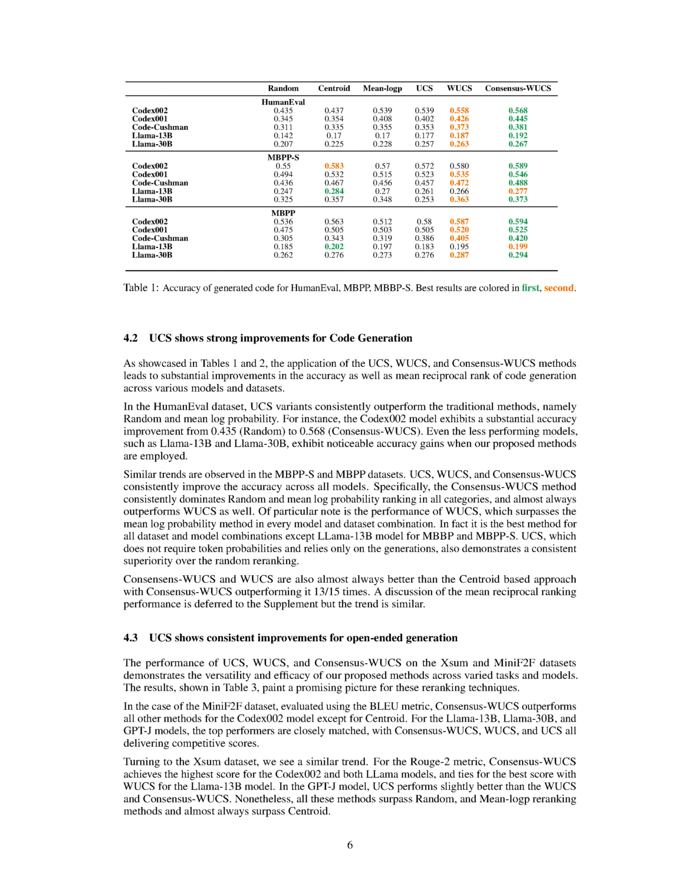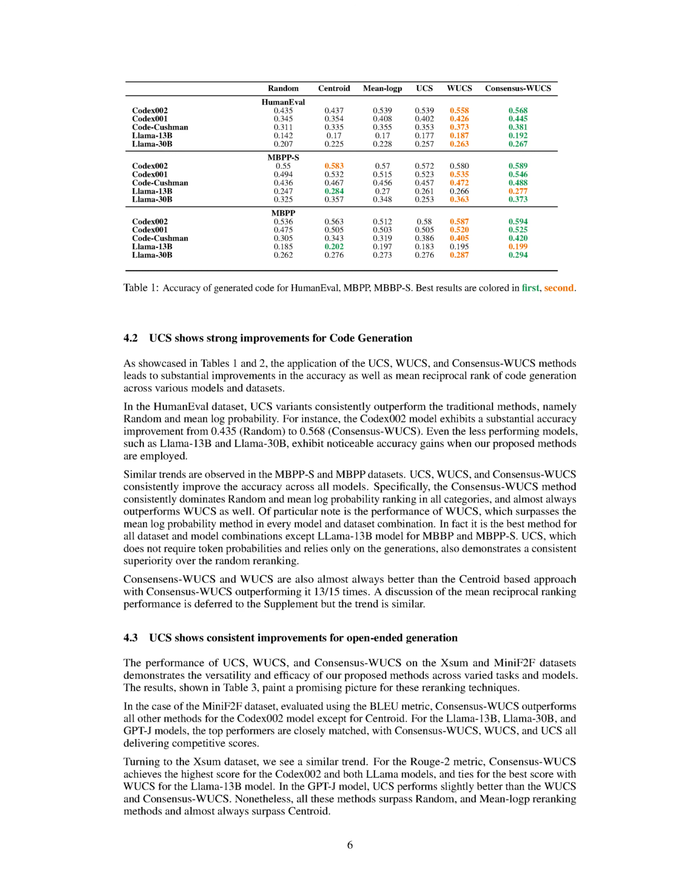Section Summary. The UCS scores are evaluated to determine if they are higher for correct answers, and the results show that the scores are consistently higher for all models except one. Additionally, the application of UCS, WUCS, and consensus WUCS methods leads to significant improvements in the accuracy and mean reciprocal rank of code generation across various models and datasets, consistently outperforming traditional methods such as random and mean log probability.